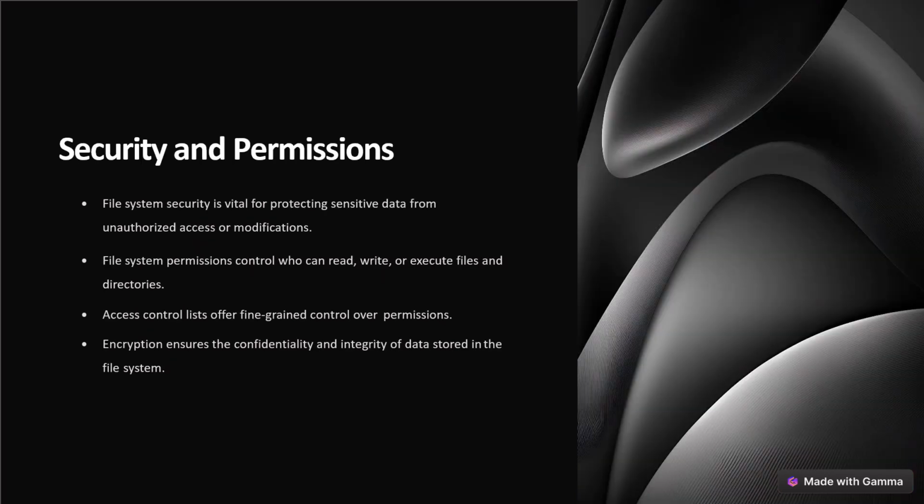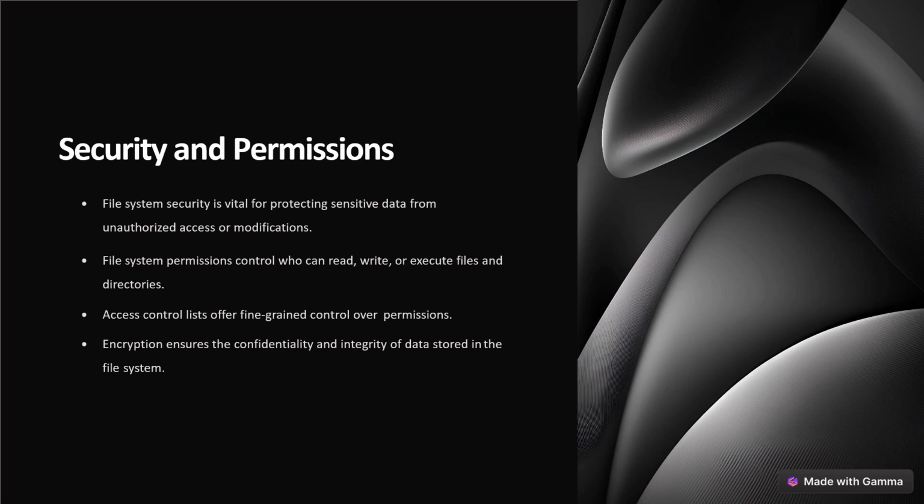And the last topic in this session is about security permissions for the file systems. File system security is vital for protecting sensitive data from unauthorized access or modifications.